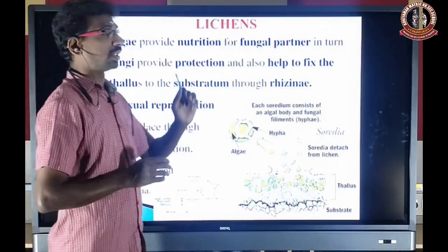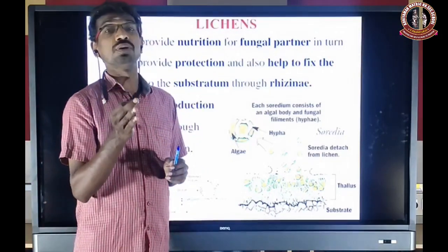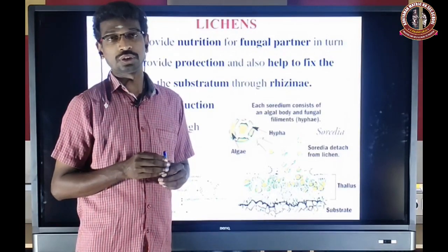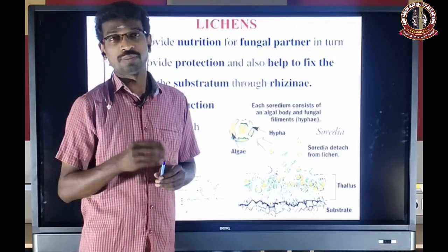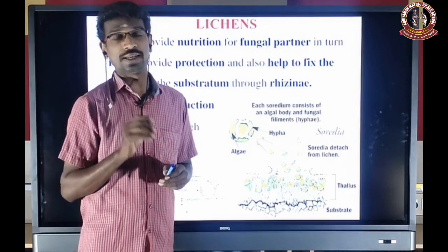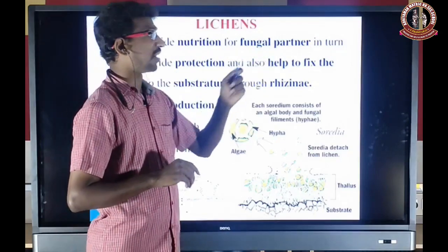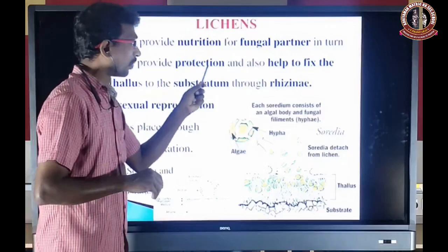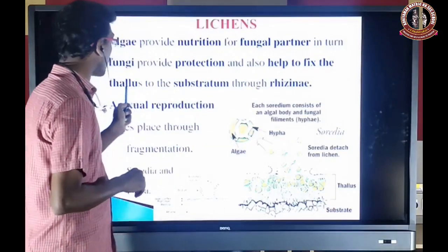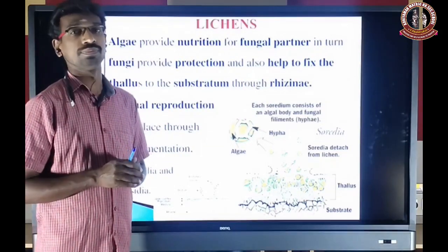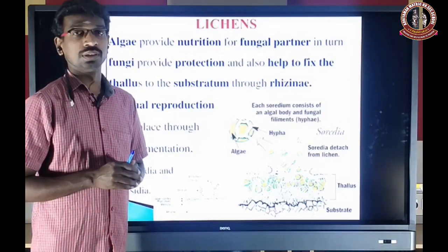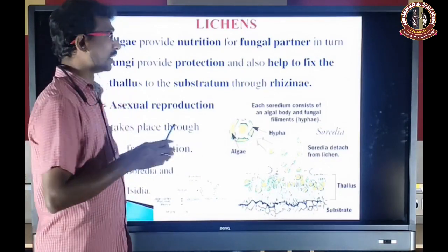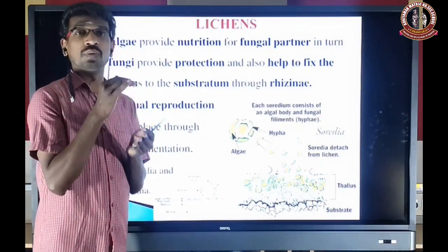The algae provide nutrition to the fungal partner, because the photobiont is photosynthetic and can prepare food material. In turn, the fungus provides protection and also helps to fix the thallus to the substratum, because the algae cannot grow separately and need support.